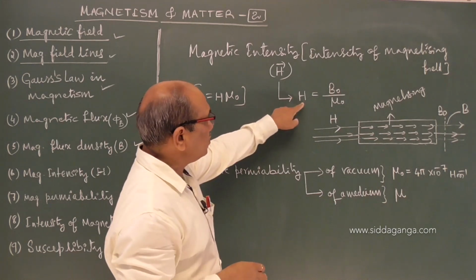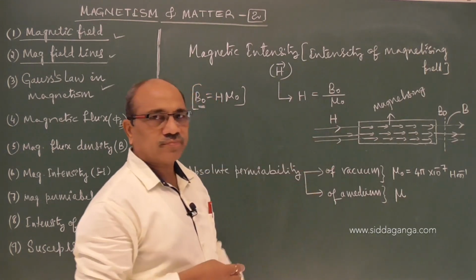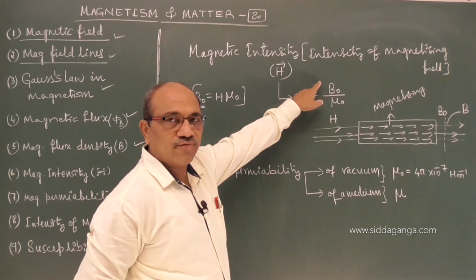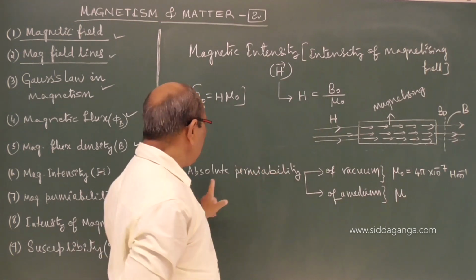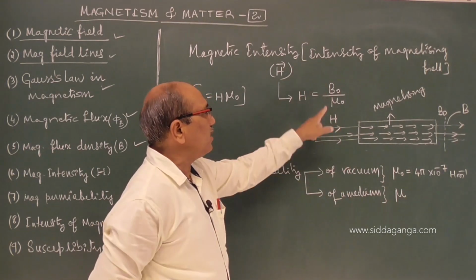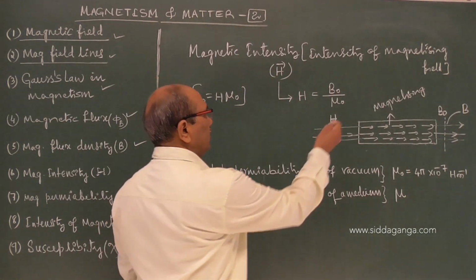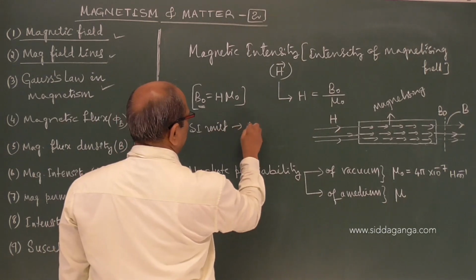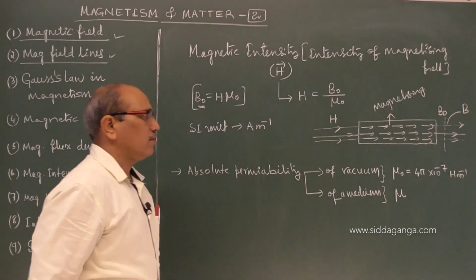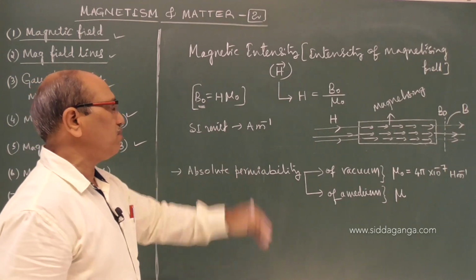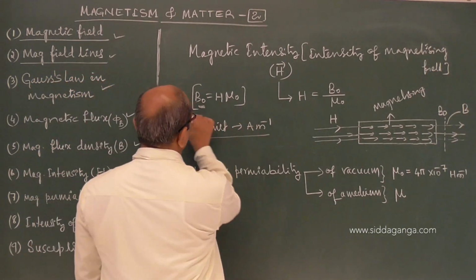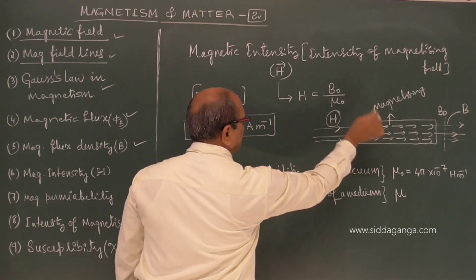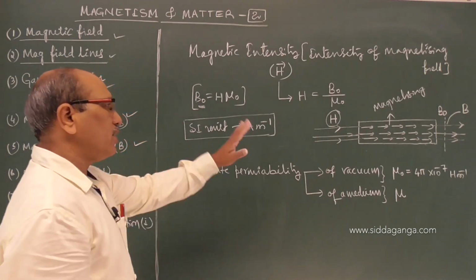H is defined as B naught by mu naught, the ratio of the magnetic flux density to the permeability of the vacuum, and its SI unit is ampere per meter. Ampere per meter is the unit of H, the magnetizing field. I hope you have followed. This induces magnetism in any material. We will come to that later.